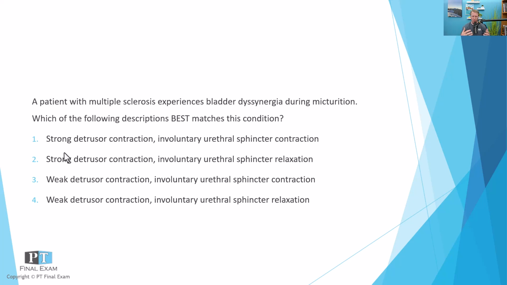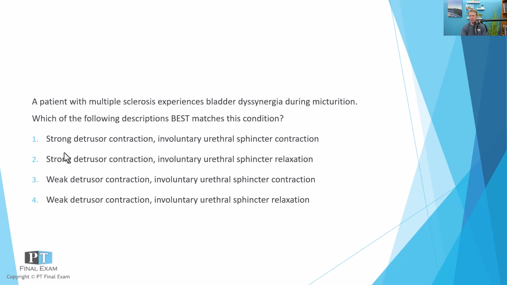Now, think of it this way. Overflow incontinence simply means that the bladder cannot empty or is not emptying, whether it be by obstruction or poor emptying, so poor mechanics of the muscles. Regardless of what it is, the bladder fills and fills, it can't empty very well, and it creates an implicit or intrinsic pressure inside the bladder that finally starts to overflow. Think of it like a reservoir. If you have a reservoir full of water, once it's full, any additional fluid coming in simply goes over the spillway, and that's what's happening with overflow incontinence.